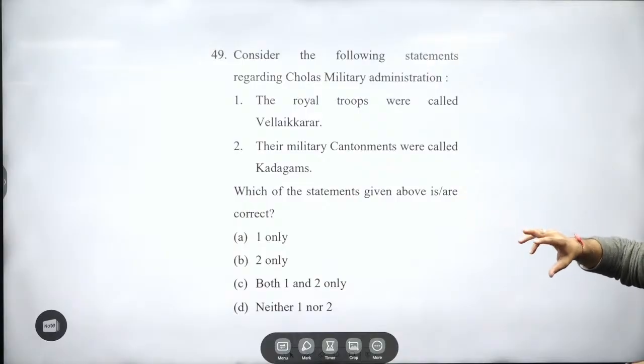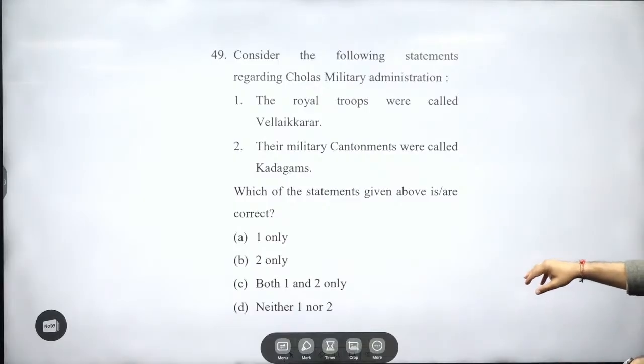What were the military cantonments of the Gurjara-Pratiharas under the time period of Mihira Bhoja known as? They had military camps, written in your NCERTs. Skandhavaras at that point of time. Military camps they were forming when they were ruling over the regions. Skandhavaras. Again, first is wrong, second is right.